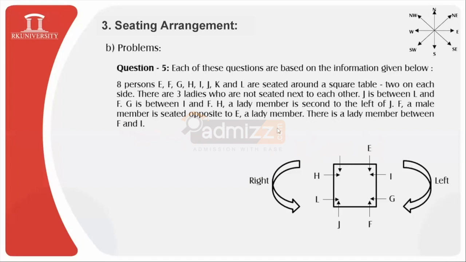So only one person is remaining, and that person is K. So I will locate K over here, and then we are done with the arrangement of the persons. Now we'll try to observe the male female part.